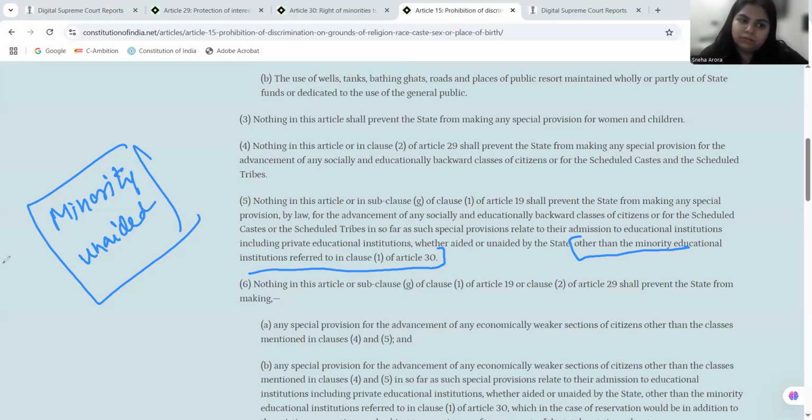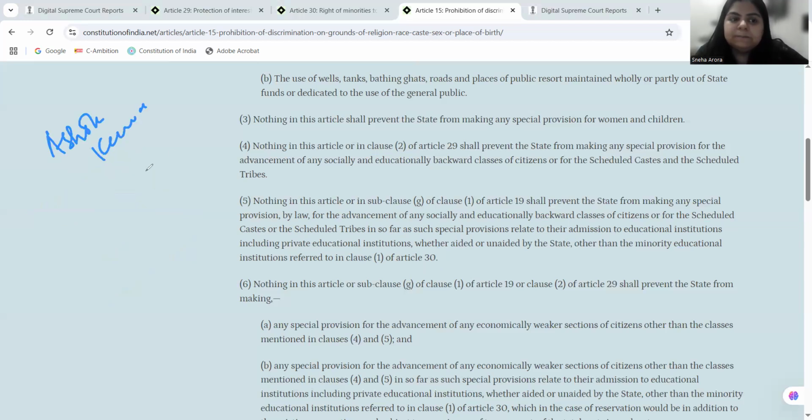However, this amendment, because it was an amendment, was also challenged in the case of Ashok Kumar Thakur versus Union of India, and the amendment was of course upheld, because it is not that the Parliament is unjustly or manifestly arbitrarily overruling what has been said in TMA Pai or PA Inamdar through this judgment, but the Parliament is looking at the need.